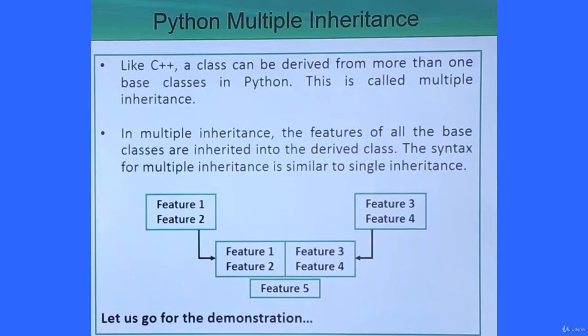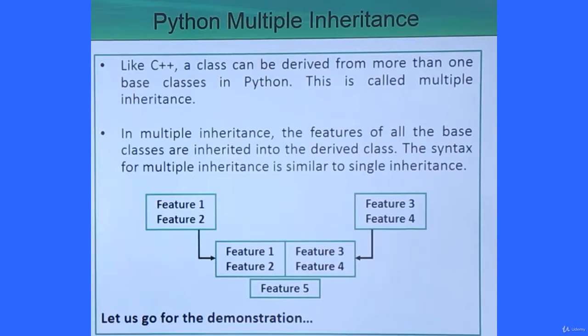So let us suppose this is our base class number 1 having feature 1 and feature 2. This is our base class number 2 having feature 3 and feature 4. After getting inherited, feature 1, feature 2, feature 3, and feature 4 are available in the derived class. Let us suppose we have added another extra feature to the derived class, that is feature 5, and in this way multiple inheritance can be implemented in our Python coding.